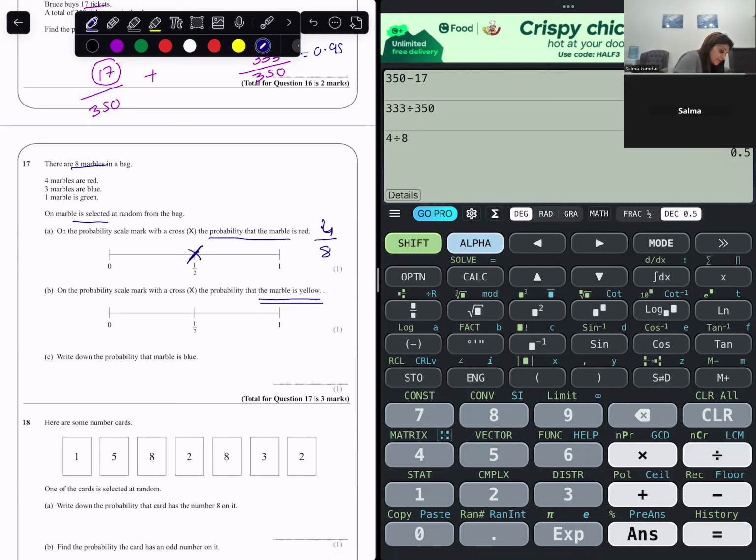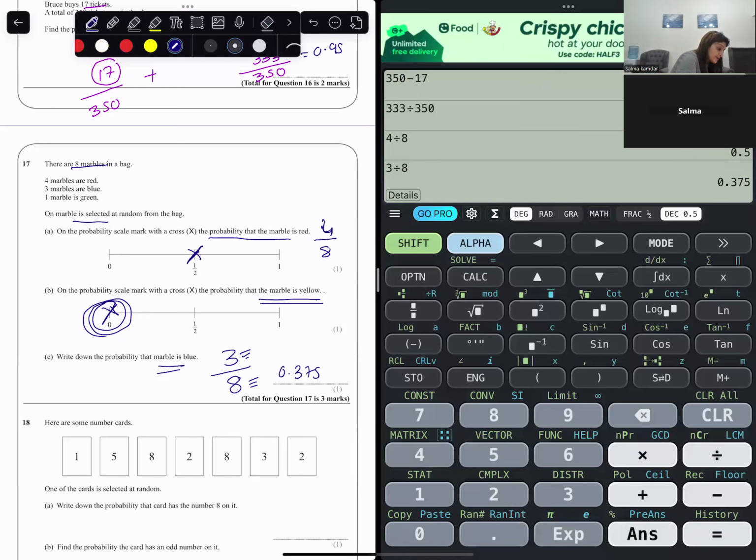Marble is yellow. There are no yellow marbles, so this is impossible to happen. Marble is blue. 3 blue marbles out of 8 marbles. Number of blue marbles divided by total number of marbles. So 3 divided by 8 is 0.375.